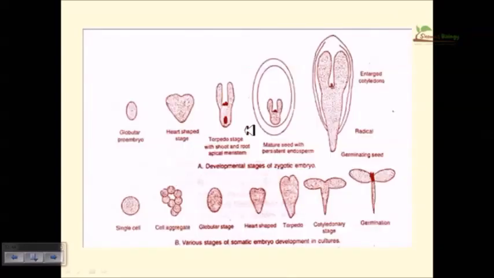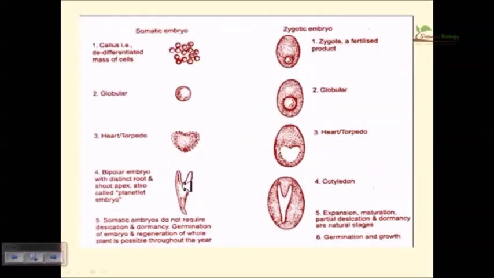So these are the various stages of embryogenesis. This is the zygotic embryogenesis. This is the somatic embryogenesis. From the single cell, cell aggregate, globular stage, heart-shaped, torpedo stage, cotyledonary stage, then the germination. Again, the developmental stages of zygotic embryo: globular stage, heart-shaped, torpedo shaped, then the mature, and then production of the embryo. So these are the differences you can see here.